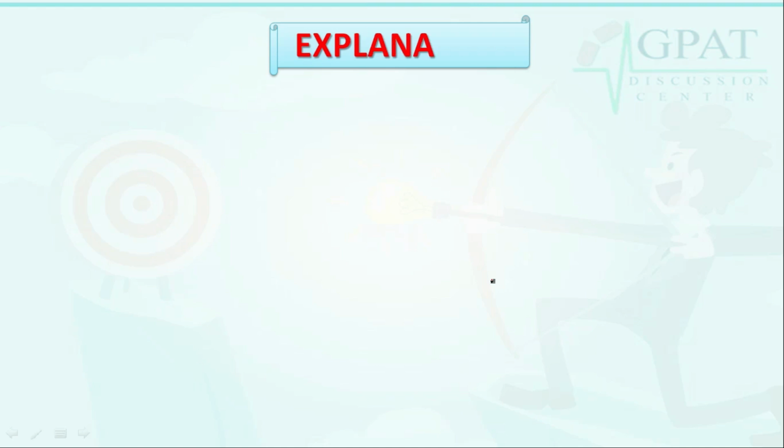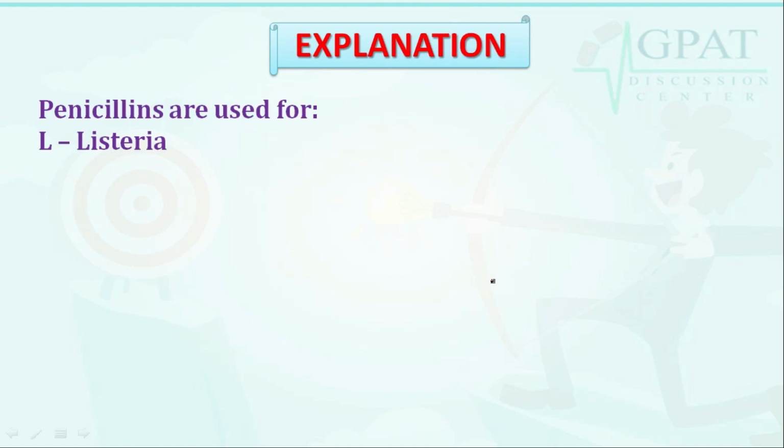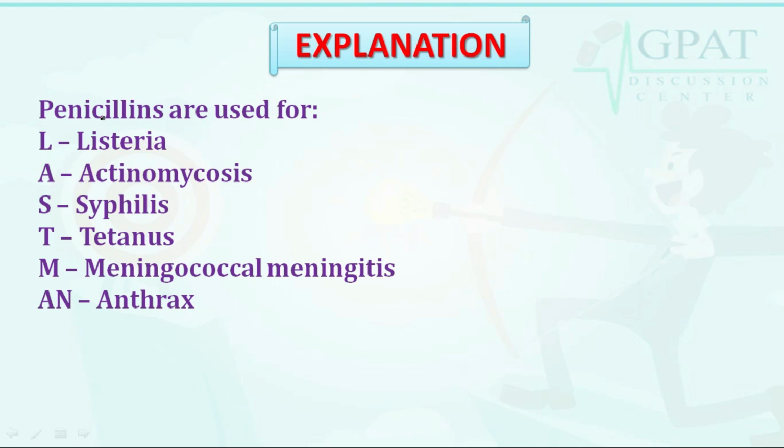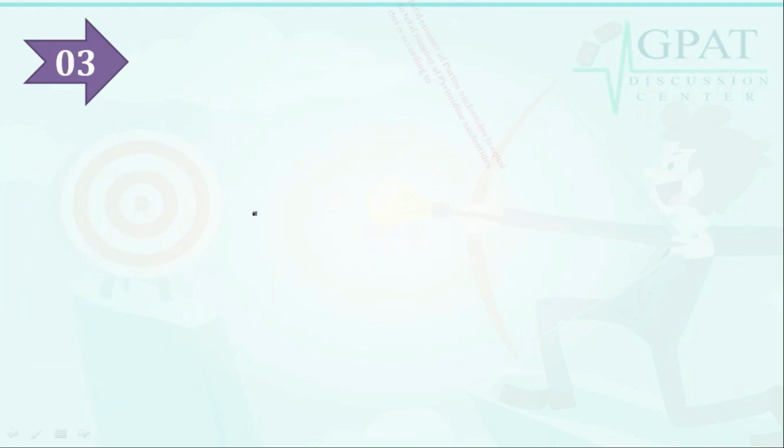So let's discuss in the explanation that penicillin is used for listeria, actinomycosis, syphilis, tetanus, meningococcal meningitis, and anthrax. Just with the help of this trick, Plastman, P-L-A-S-T, Plast, M-A-N, Plastman. So the trick to learn the uses of penicillin is Plastman. So it's all about this question. Moving on to the next question.